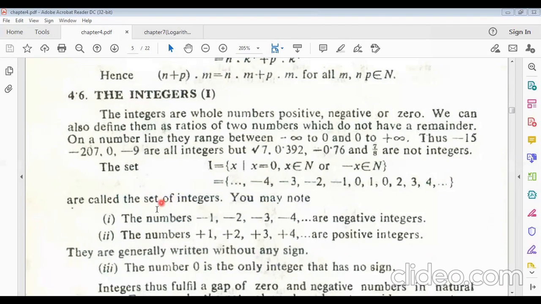Now, the numbers minus 1, minus 2, minus 3, minus 4, and so on are all negative integers, and the numbers plus 1, plus 2, plus 3, and so on are all positive integers. Remember it. That means all natural numbers are positive integers, without 0.